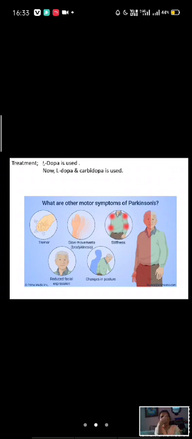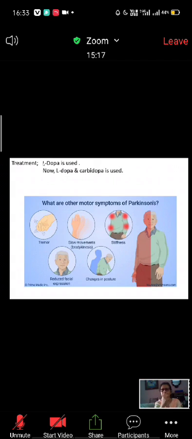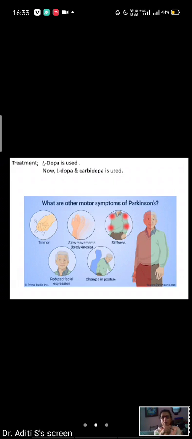But this L-dopa is not only converted into dopa in the brain, it is also converted into dopa in the liver, and so it causes damage in the liver and the stomach particularly. So it has an enormous side effect. So nowadays, L-dopa with the help of carbidopa is used.